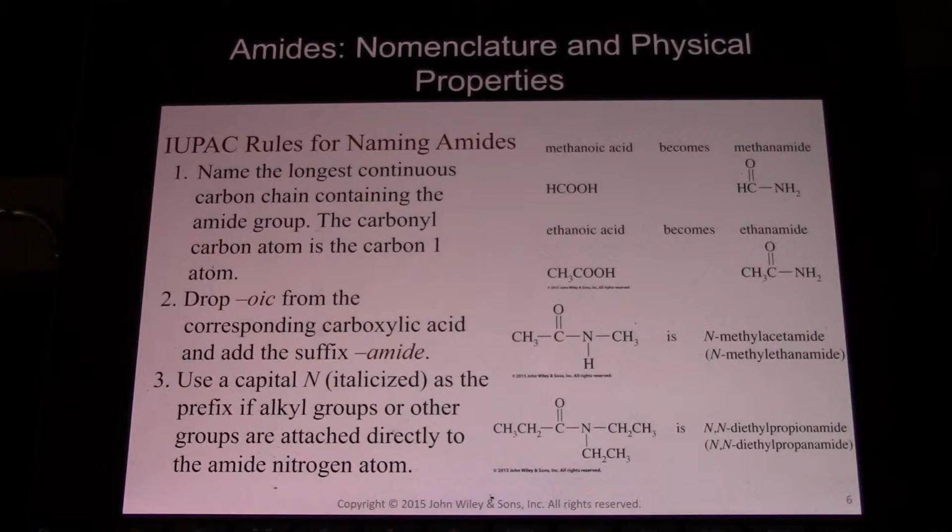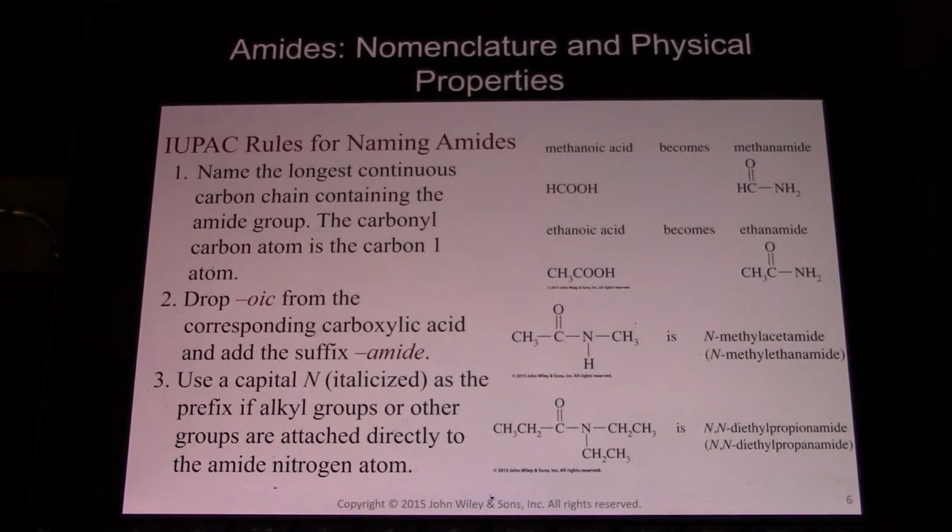Rules for naming amides. You name the longest continuous carbon chain. Again, the carbonyl carbon is always number one. We drop oic from the carboxylic acid name and end with amide. So methanoic acid becomes methanamide. Ethanoic acid becomes ethanamide. Propanoic acid becomes propanamide.